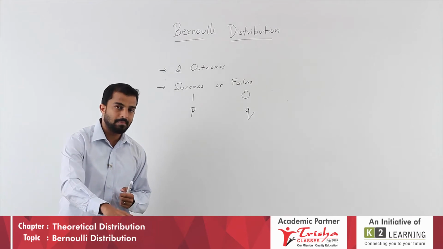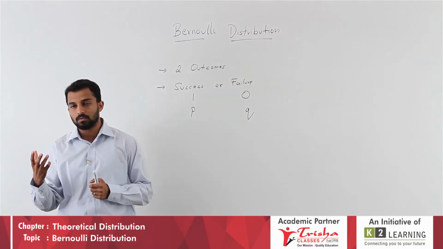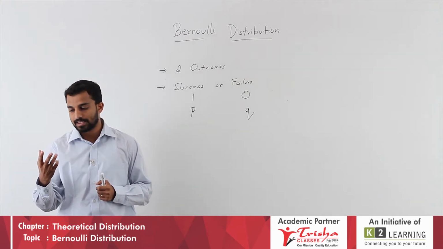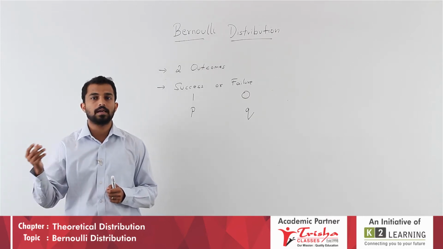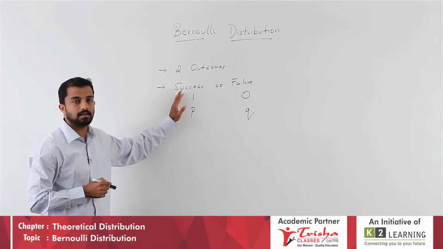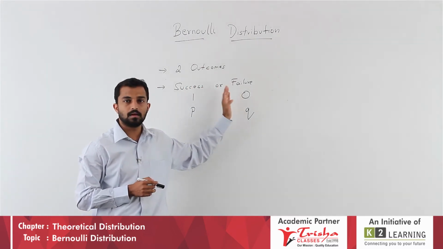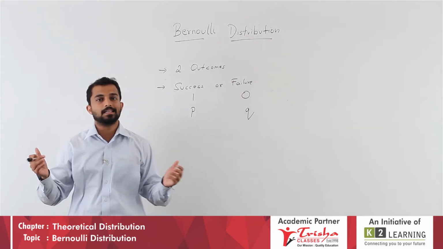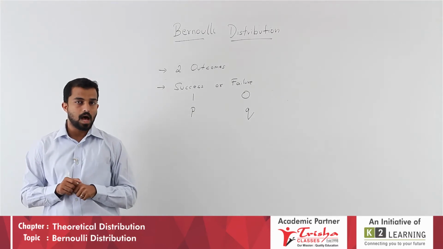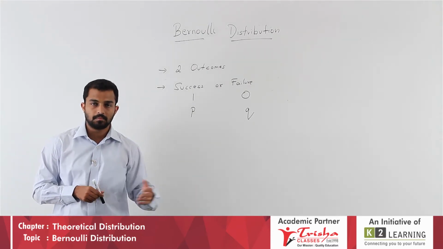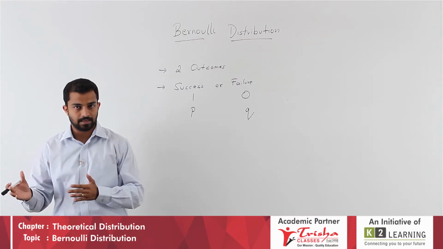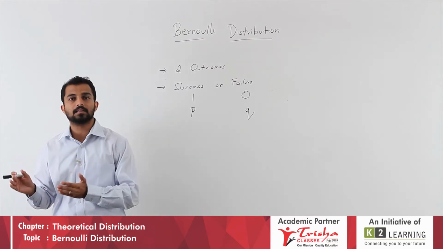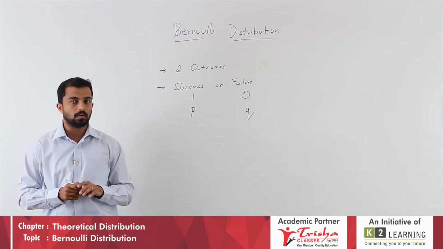When I remove one mango, I will know it is either good or bad, that is, either a success or a failure. A child is born in the family: either male or female. Success or failure. There are only two outcomes.